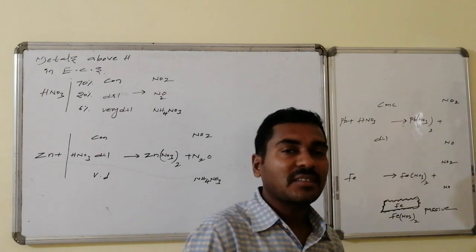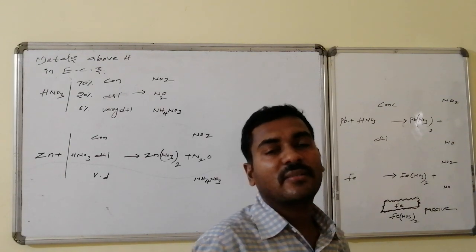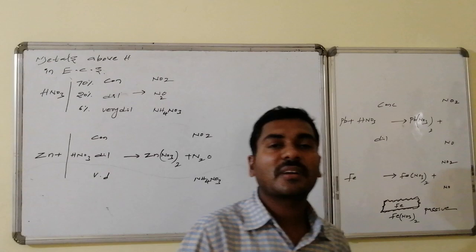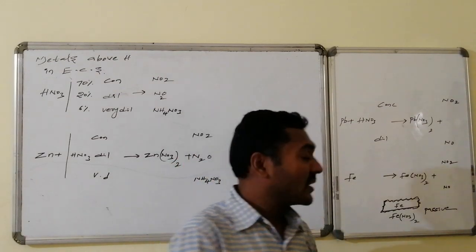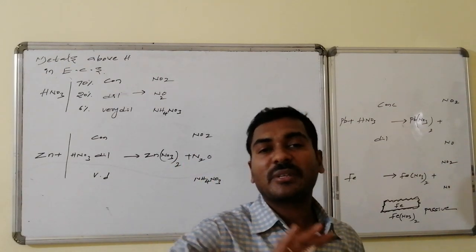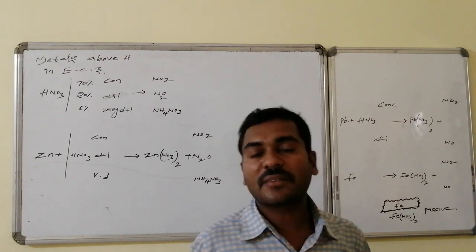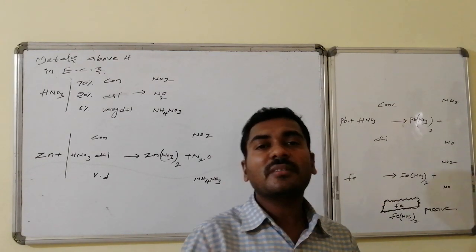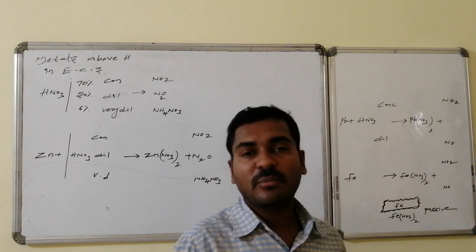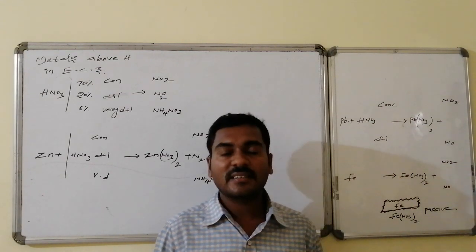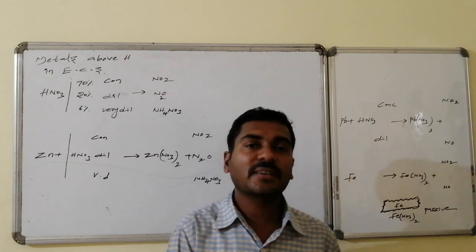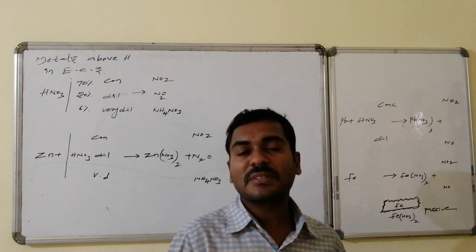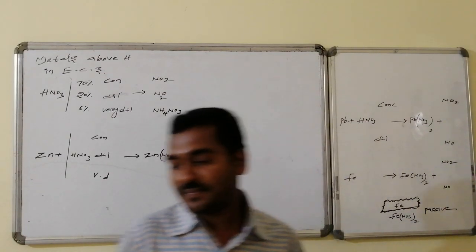And passive nature is not only present for iron, it is also present for chromium and aluminum. In such metals, after the formation of a nitrate layer over the surface, it is very unbreakable. Further nitric acid doesn't react with the metal, as the layer acts as a shield, hence it appears to be non-reactive. Such things are said to be passive with respect to HNO3.